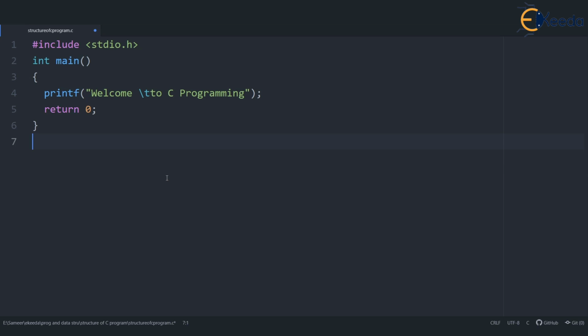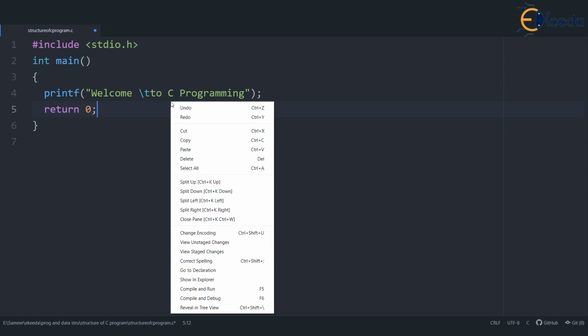Similarly, this \t character will push the cursor ahead by a few spaces. You can give multiple tabs to push the cursor ahead further. Generally, giving \t once will push the cursor ahead by 8 spaces, but that depends on the tab setting on your computer.